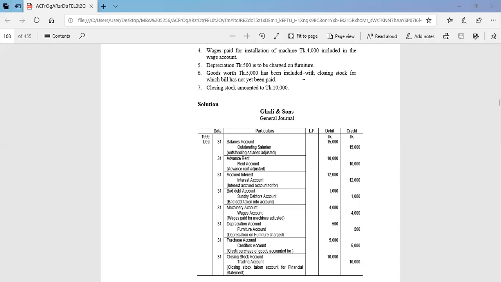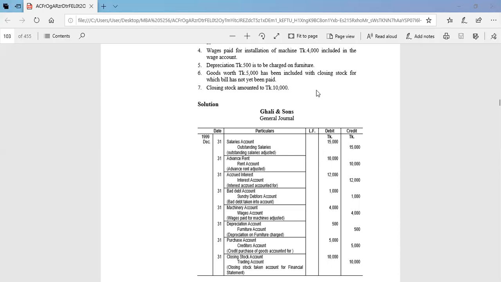Goods owed has been included in the closing stock, but the money has not yet been paid. That means we have purchased, but we have not recorded it in our accounting books. So if we record it in our books, it is purchase account debit and creditors account credit. And finally we are given the closing stock amount of 10,000.